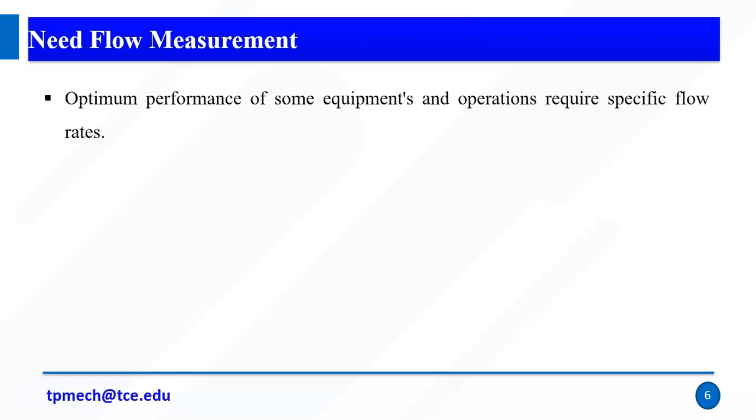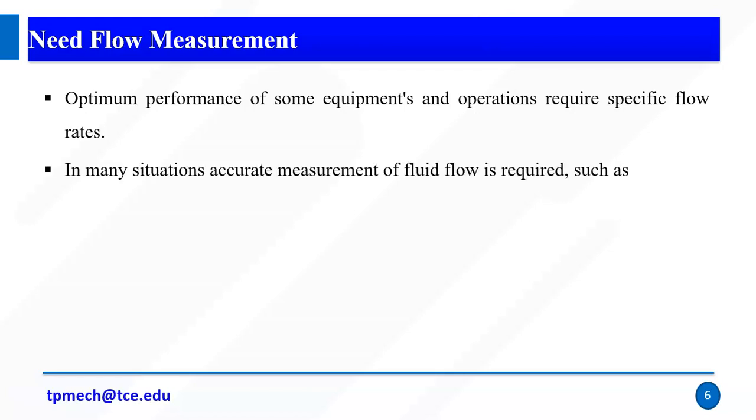Fluid power is nothing but oil or liquid, pneumatics or hydraulics. One example is automatic door opening, which is controlled by cylinders. So the optimum performance of equipment and operations requires specific flow rates.